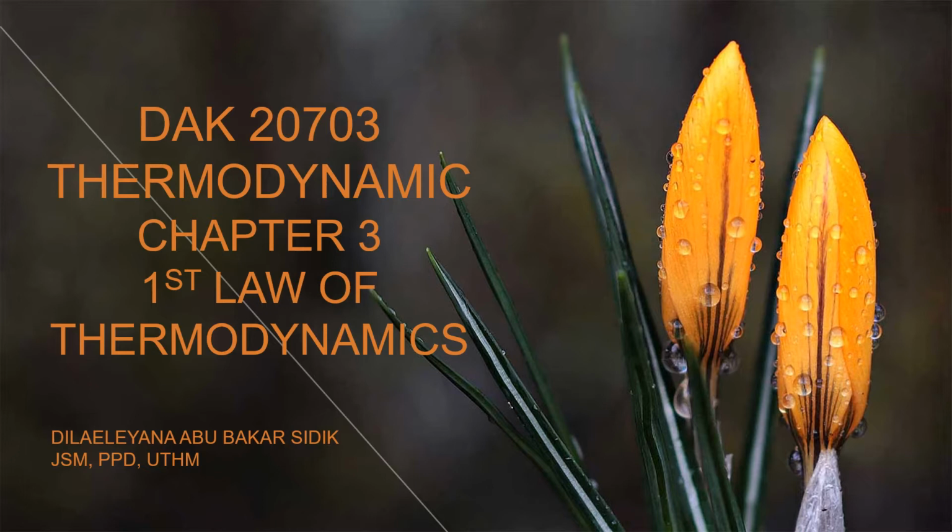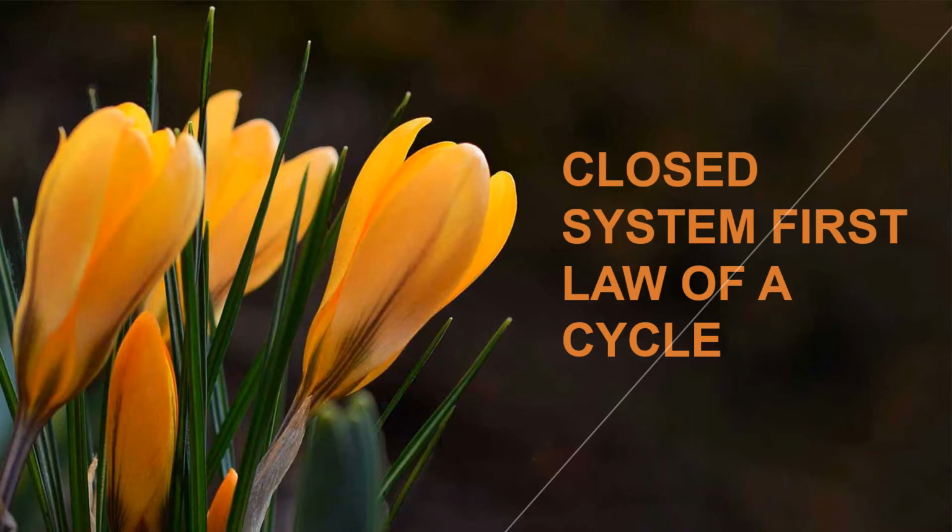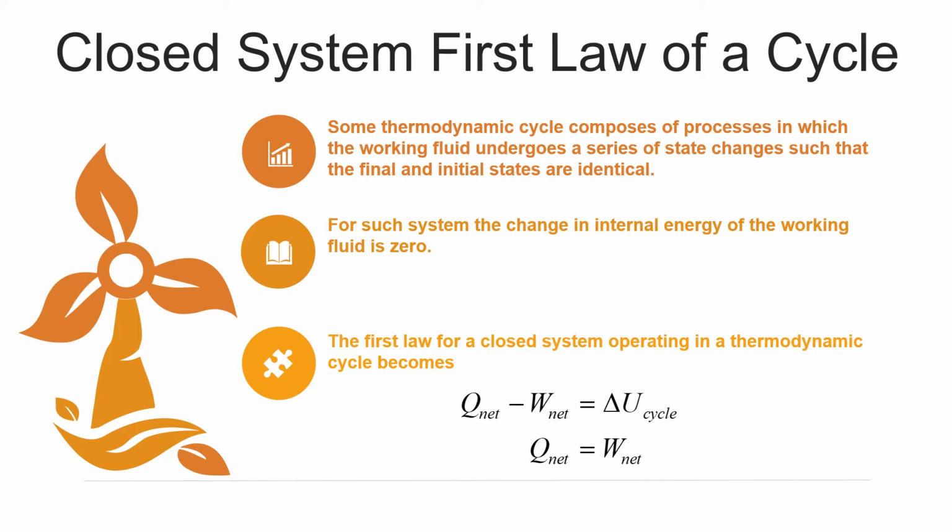So kita akan sambung kepada next part in the chapter 3, which is about closed system for first law of a cycle. Mana melibatkan cycle. So a closed system of first law for a cycle in the thermodynamic process. So some thermodynamic cycle composed of process in which the working fluid undergoes a series of state change such that the final and initial state are identical.